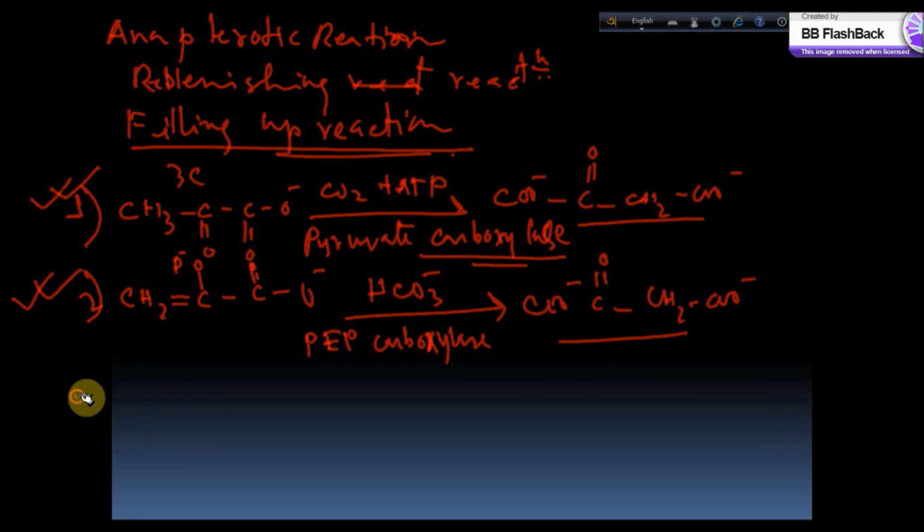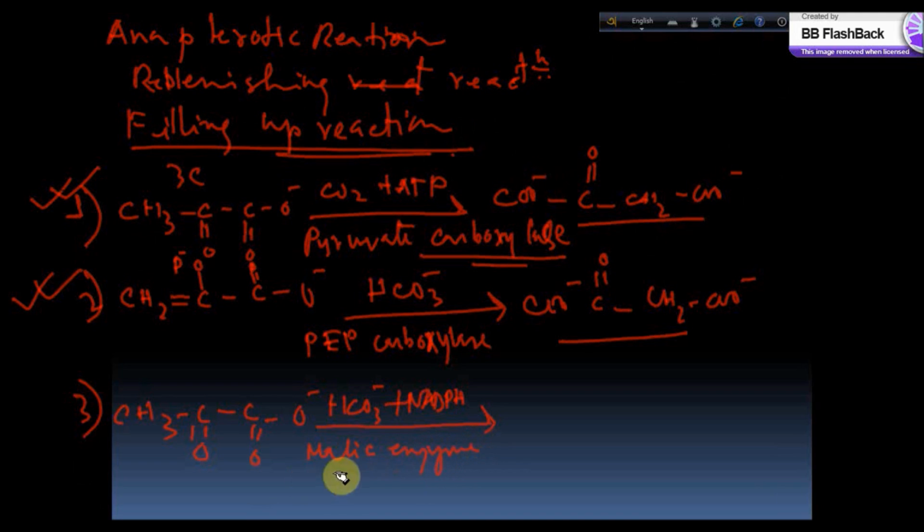Now another example of this anapleurotic reaction is this pyruvate. This is the pyruvate structure. This pyruvate can undergo a reaction in the presence of bicarbonate and NADPH, in the presence of the enzyme malic enzyme.